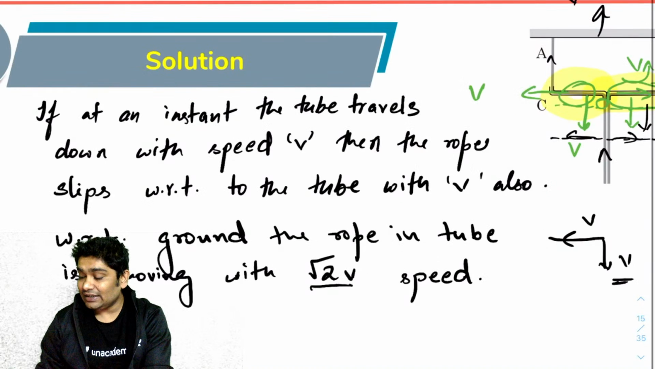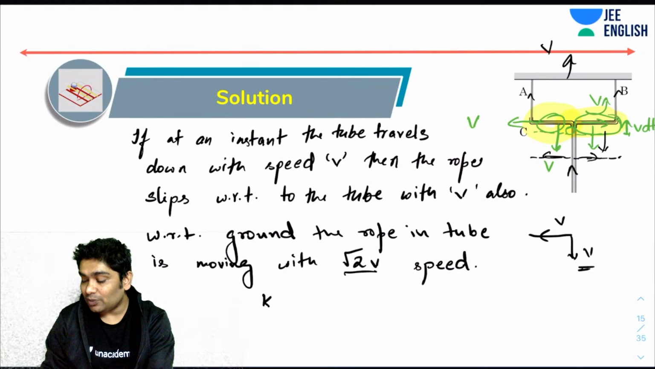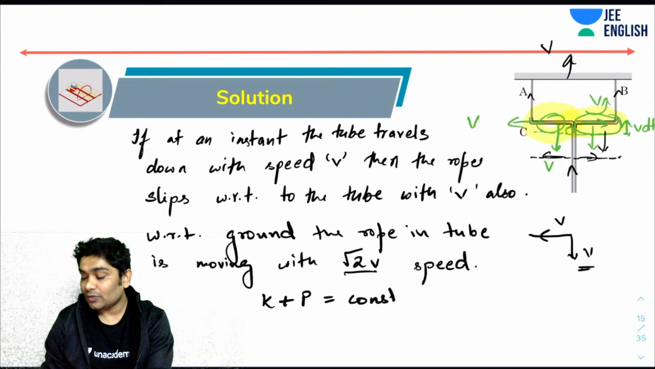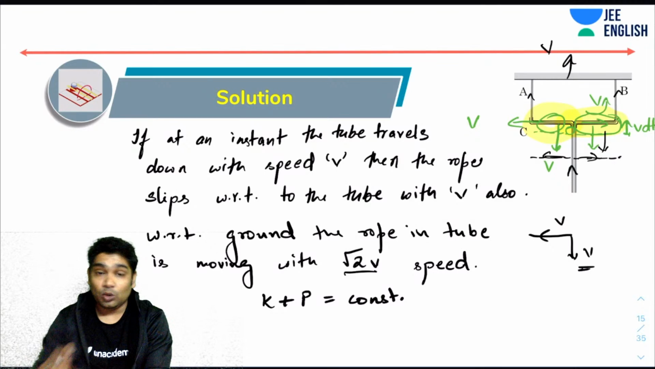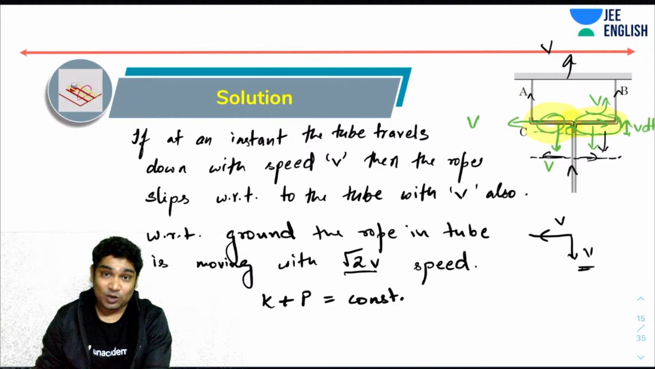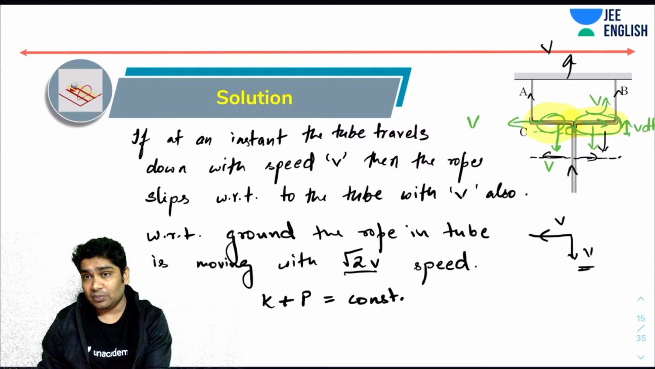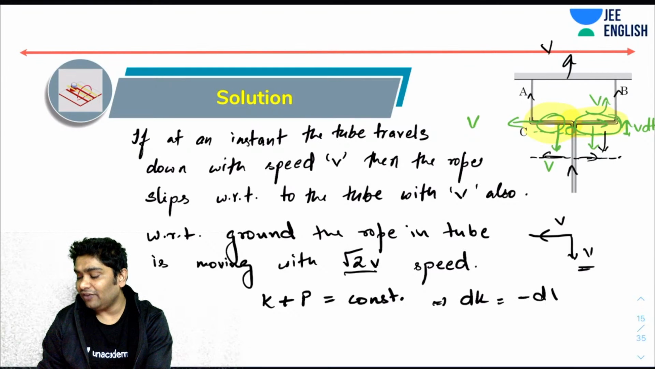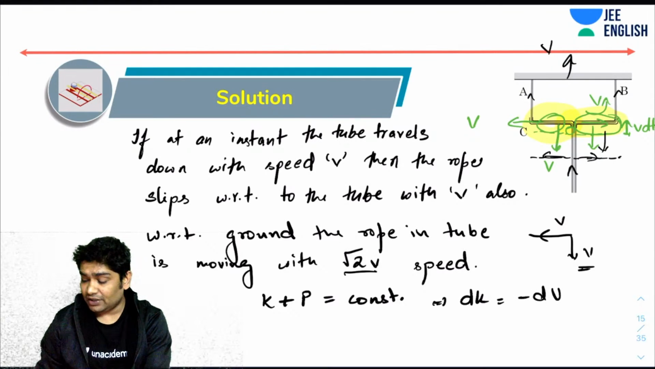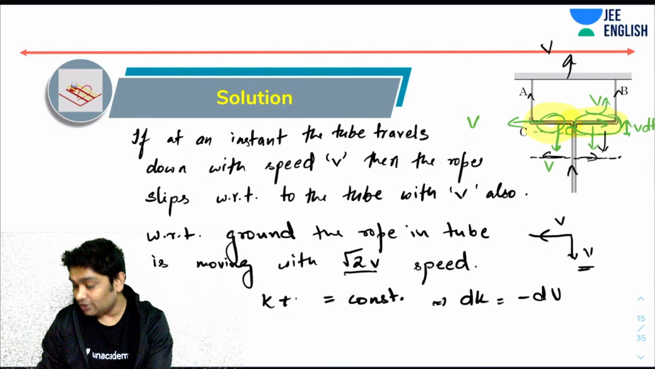Now can I say that since the kinetic energy plus potential energy of the system will remain constant? Why? Because there are no non-conservative forces acting on my system. If I take all the ropes and the tube as my system, there are no non-conservative forces acting. There is only the force of gravity that is making this rod slide. So can I say that dK would be equal to minus dU? If I differentiate this expression, then this is what I'm getting. So let's represent the potential energy with U.